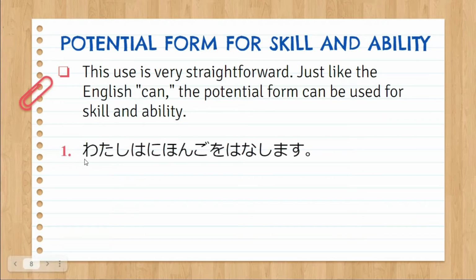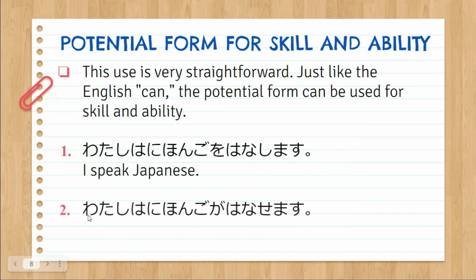Let's have an example. Watashi wa Nihongo o hanashimasu. That means I speak Japanese. So from hanashimasu, let's change it to its potential form. It is a group 1 verb. From shi, we change it to its corresponding e sound. It becomes hanasemasu. So it becomes Watashi wa Nihongo ga hanasemasu. It now means I can speak Japanese. It's very straightforward. You just have to add can.